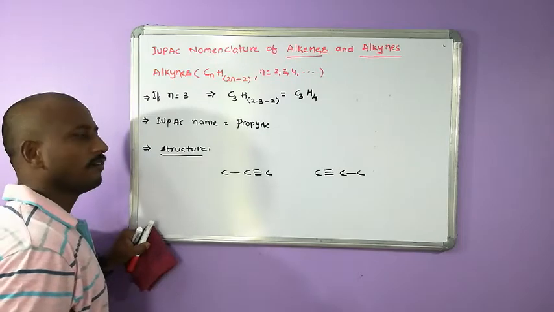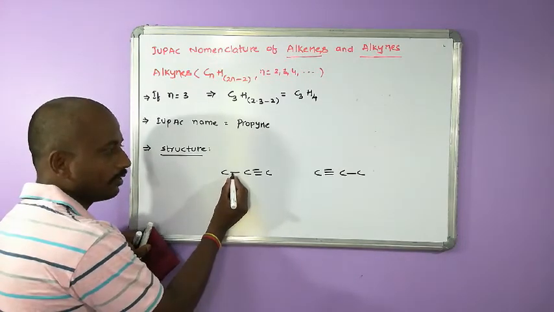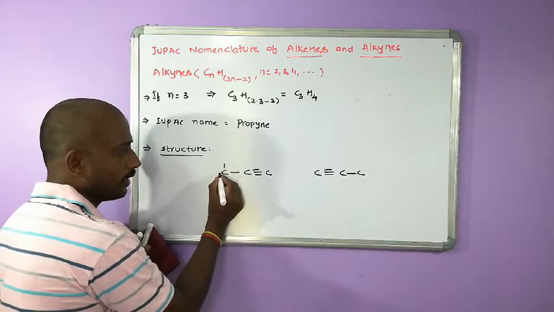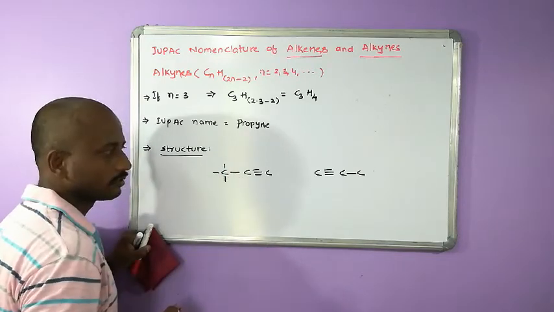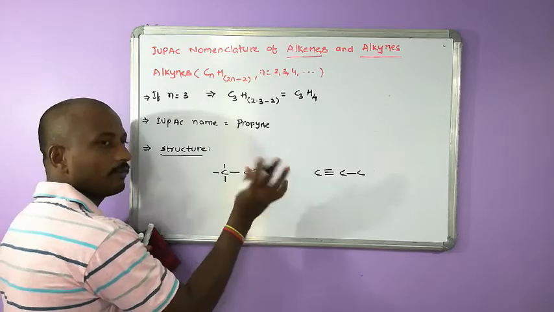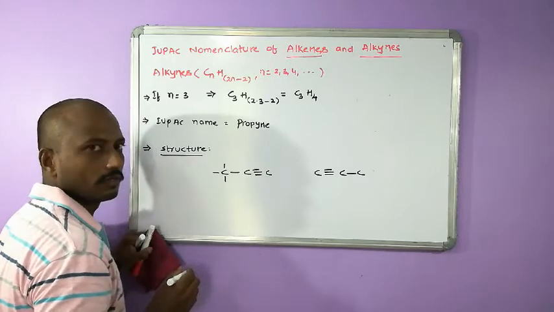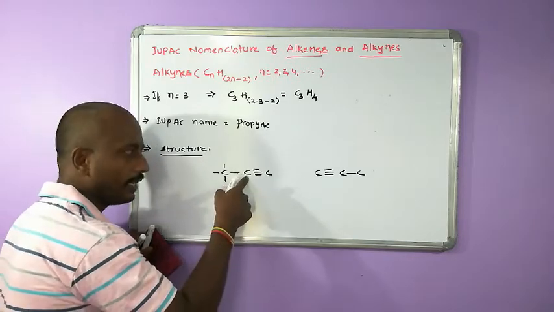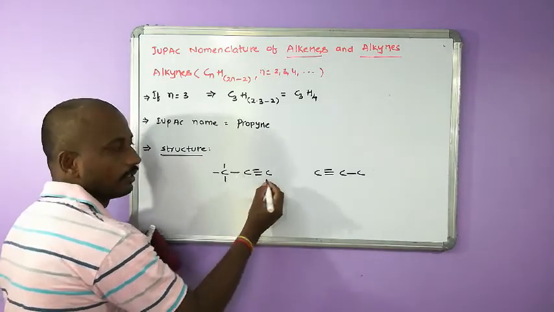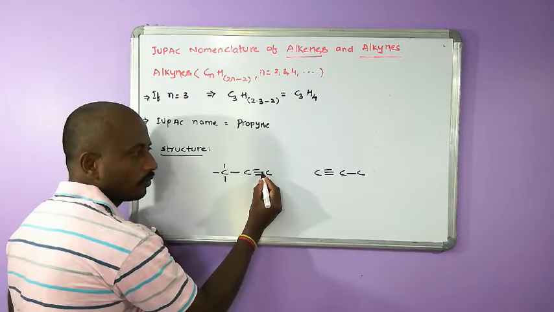Now count the number of bonds around each carbon. This carbon is having only one bond around it, so it needs 3 more bonds. Look at this carbon. This carbon is already having 4 bonds, 1, 2, 3, 4. So no need of keeping any hydrogens on this carbon. Now this carbon is having how many bonds around it? 1, 2, 3.